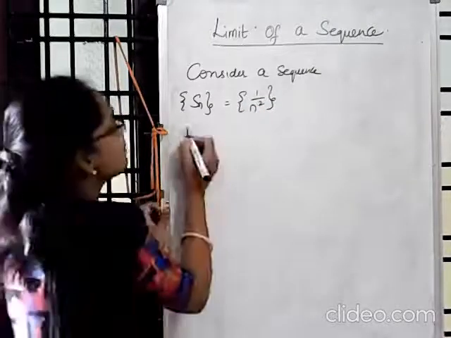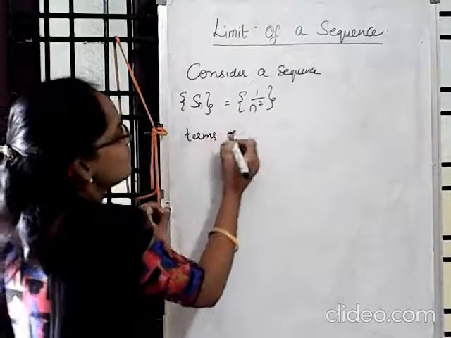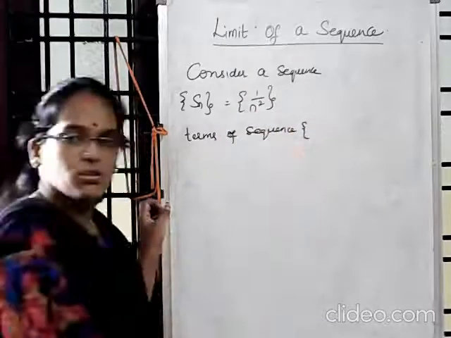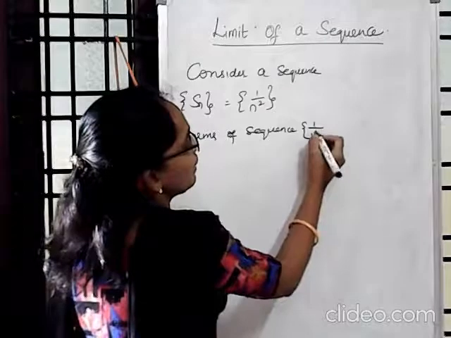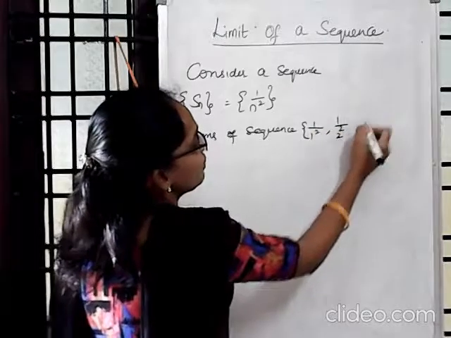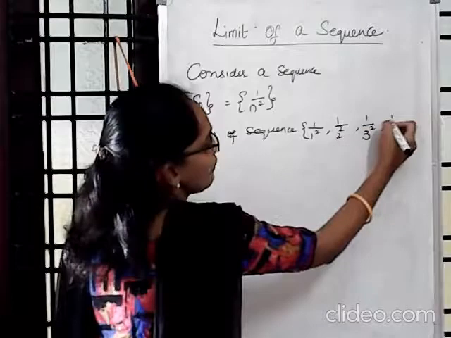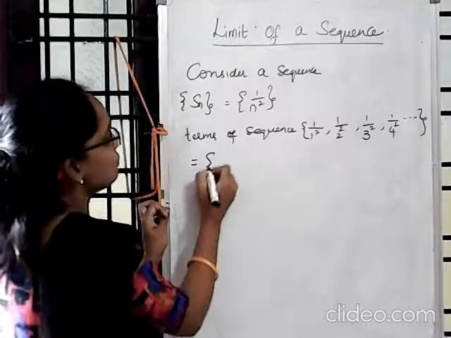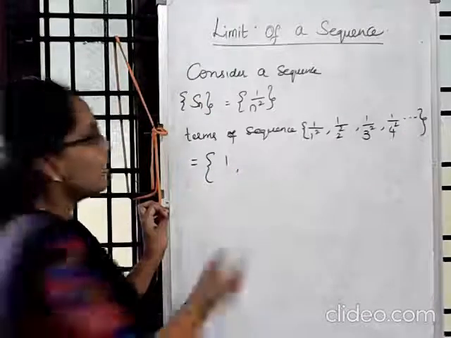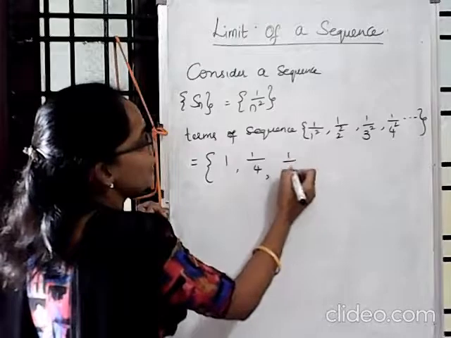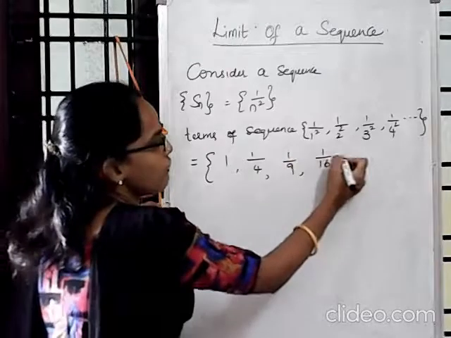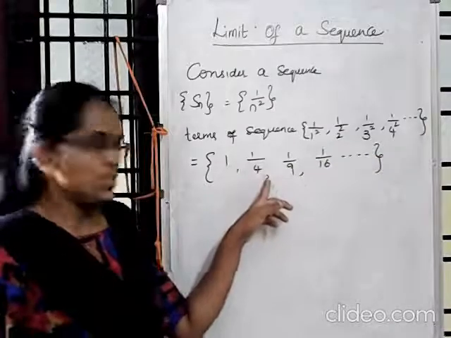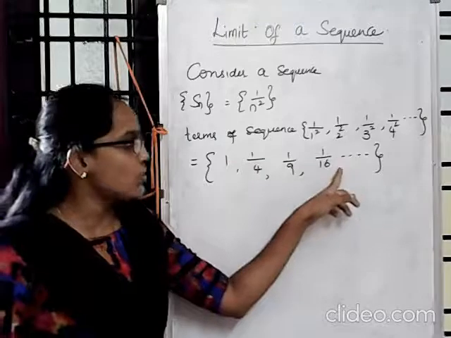What are the terms of this sequence? Start substituting the values of n. First you put n equal to 1, you get 1 by 1 square; n value 2, 1 by 2 square; n value 3, 1 by 3 square; n value 4, 1 by 4 square, and so on. So what are these values? 1 by 1 square means 1. 1 by 2 square is 1 by 4, 1 by 3 square is 1 by 9, 1 by 4 square is 1 by 16, and so on. This is the first term of the sequence S1, S2 is 1 by 4, S3 is 1 by 9, S4 is 1 by 16, and so on.